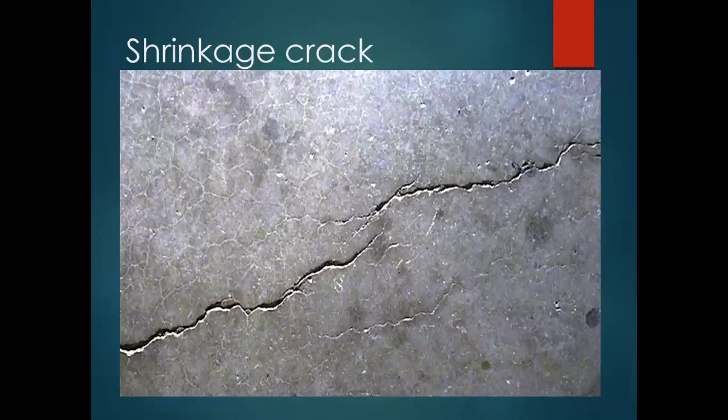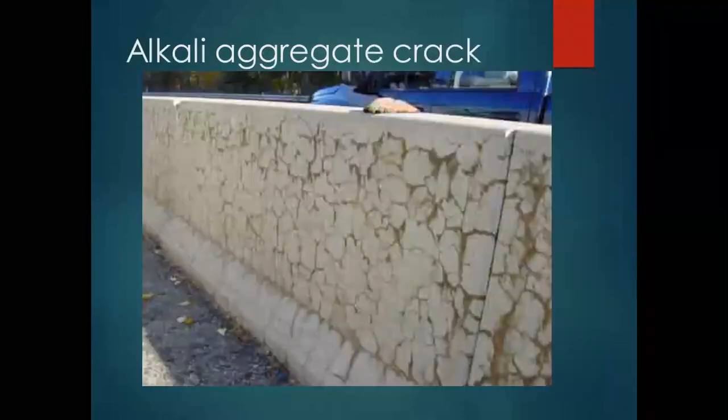These are the shrinkage cracks which are produced on the concrete, and if the length of these shrinkage cracks is small, no problem. But because of environmental conditions, environmental exposure, if the width of the cracks goes on increasing, the inner side steel is going to be open. Once the steel is open, a corrosion reaction will occur, and the component strength goes on reducing. You can see this alkali aggregate reaction.